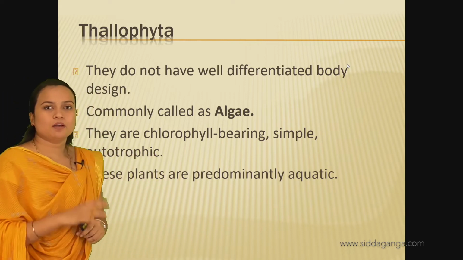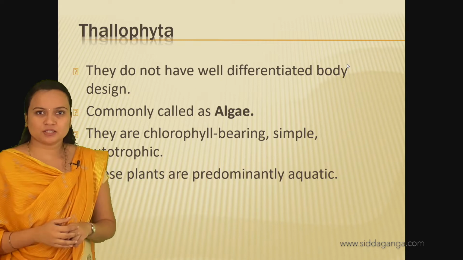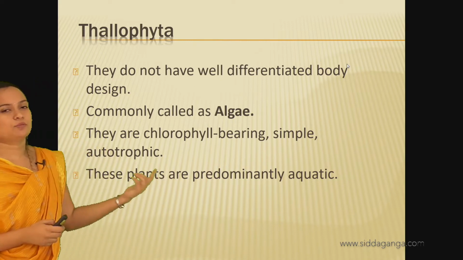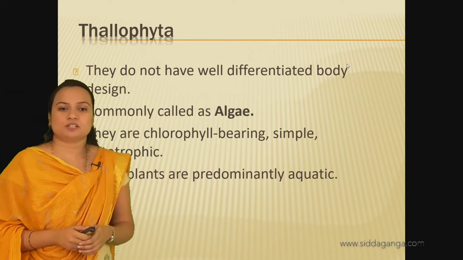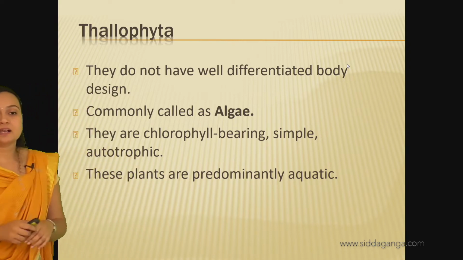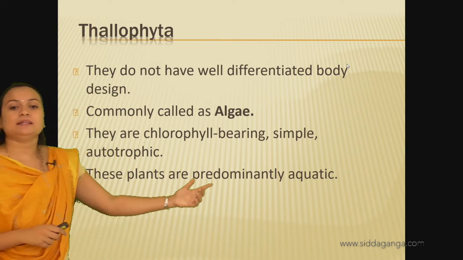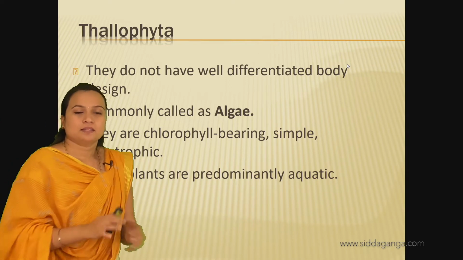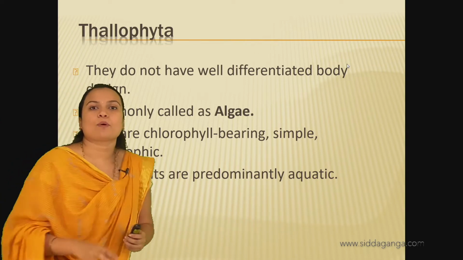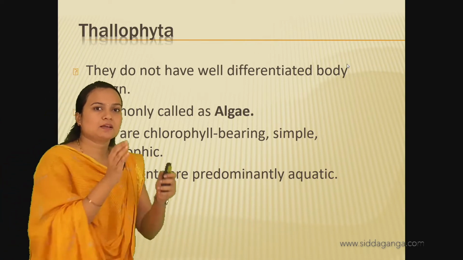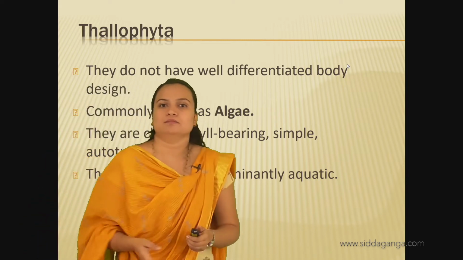They are simple because the body is not differentiated, and they are autotrophic as the mode of nutrition. Okay, and these algae are predominantly aquatic. They survive in a water medium.